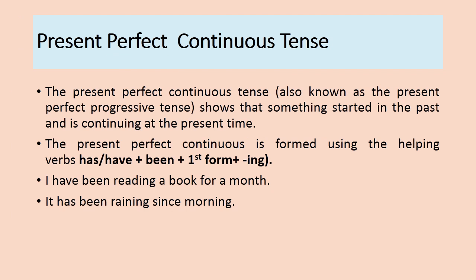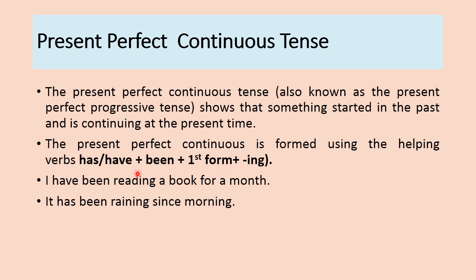So after discussing present perfect tense, let's see how present perfect continuous tense is used. The present perfect continuous tense, also known as the present perfect progressive tense, shows that something started in the past and is continuing at the present time. The present perfect continuous is formed using the helping verbs has, have plus been plus the first form along with ing.